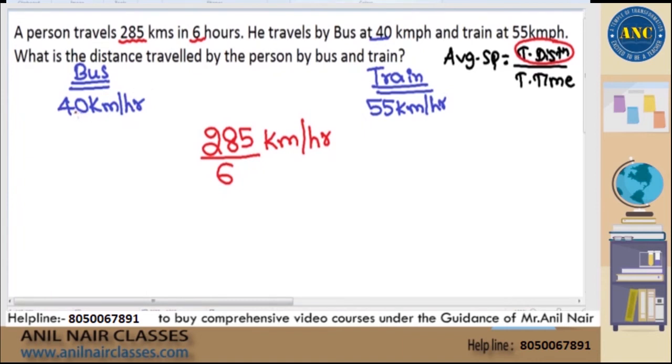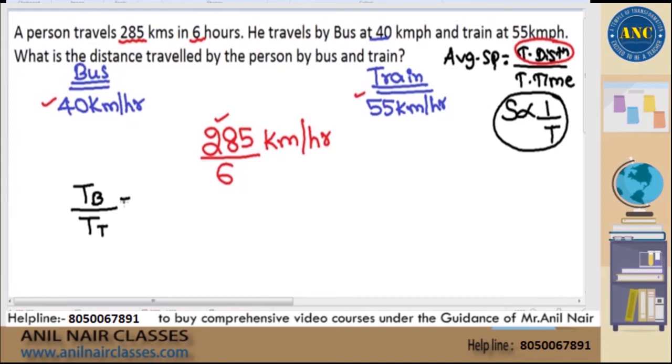Now see here. This is speed. This is speed. This is also speed. When I allocate speed, I will get the ratio of time periods because speed and time are inversely proportional to each other. That means I will get the ratio of time taken in bus divided by time taken in train.